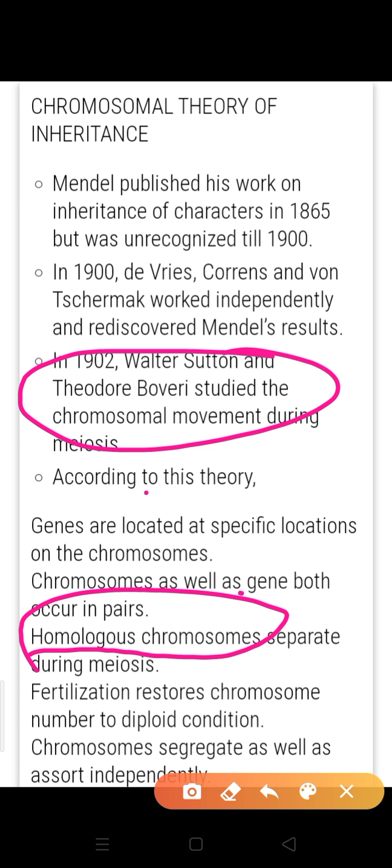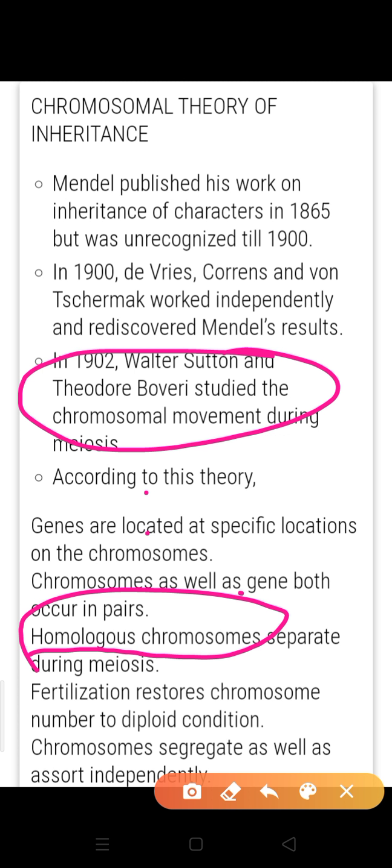According to Sutton and Boveri, chromosomes of the homologous pair separate during gamete formation, at the time of the meiosis process. But what did Mendel say? Mendel said factors separate at the time of gamete formation. According to Mendel, factors separate at the time of gamete formation, but according to Sutton and Boveri, chromosomes of the homologous pair separate during gamete formation.